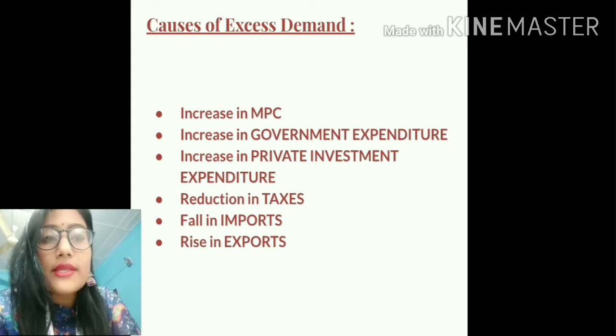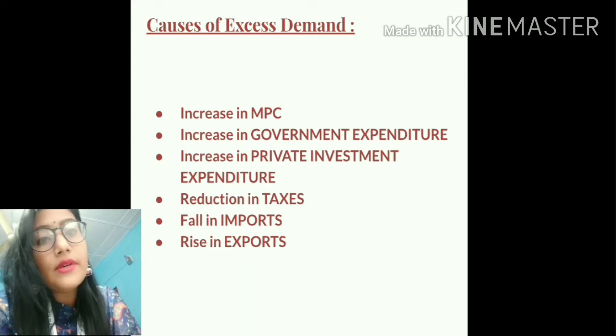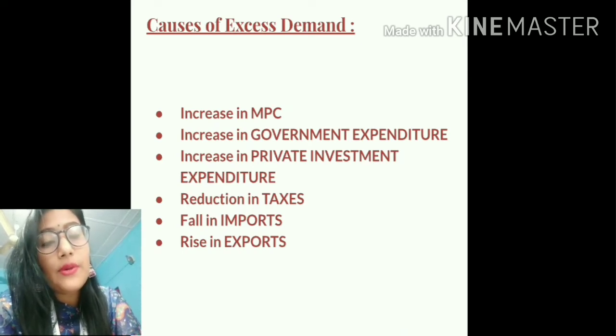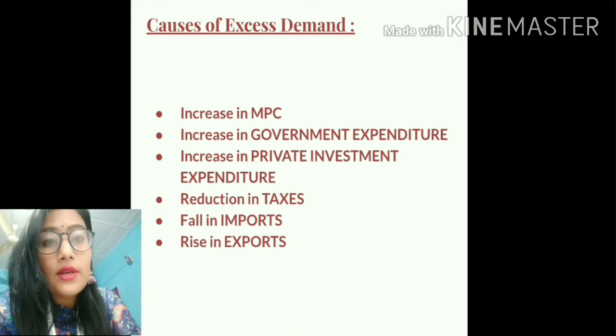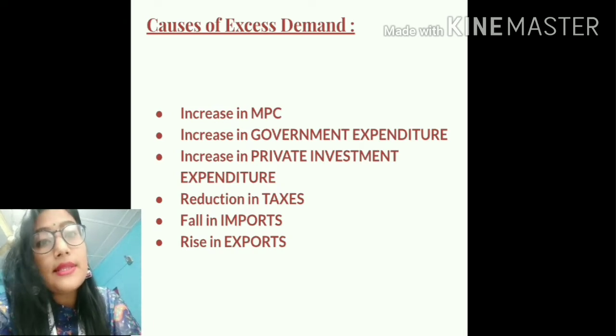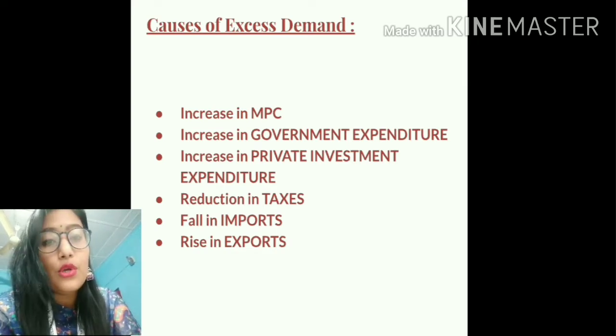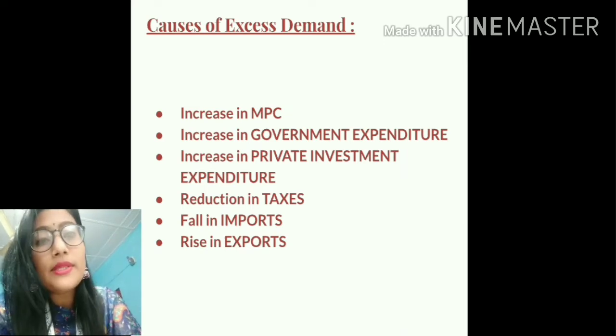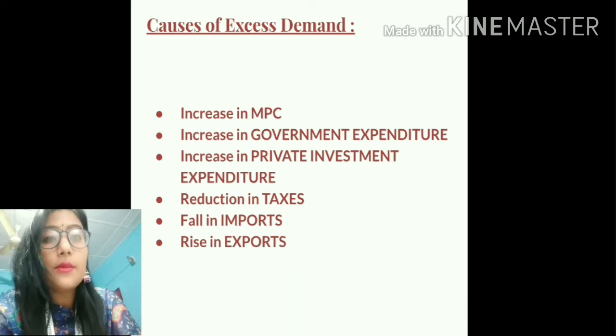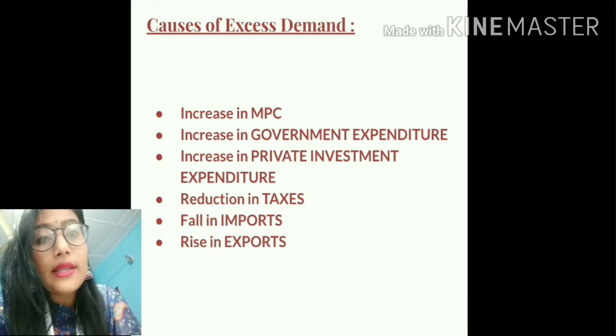Another important cause of excess demand is a fall in imports. So students, whenever the price of domestic goods is cheaper as compared to international prices, the people belonging to the rest of the world prefer to buy goods from our country. This leads to a fall in imports as well as a rise in exports. The main idea is, if domestic prices are cheaper in comparison to international prices, people of our country will prefer to buy the domestic products.